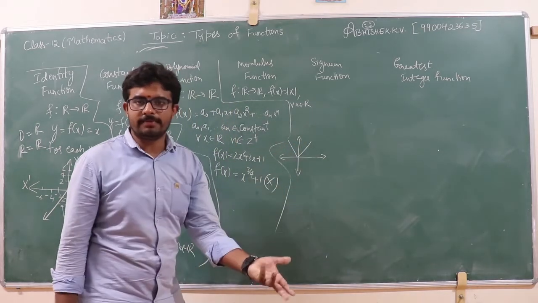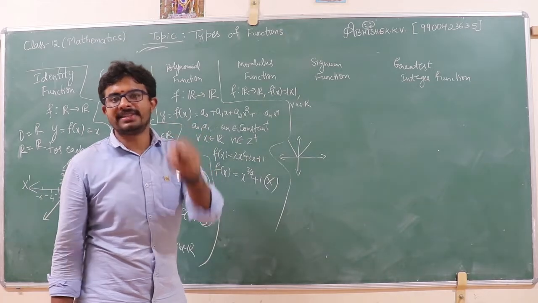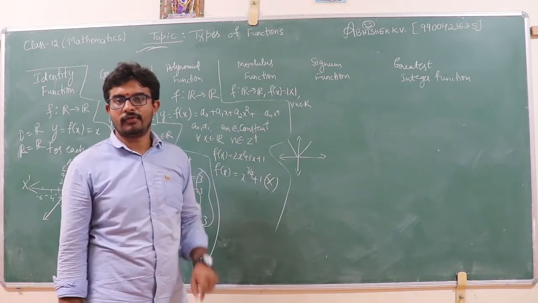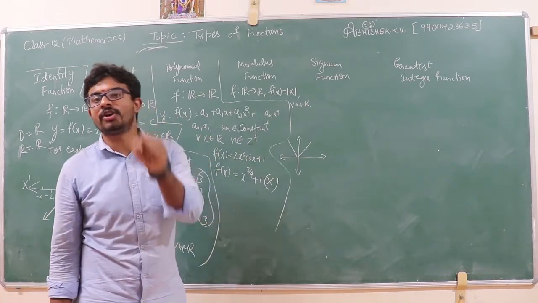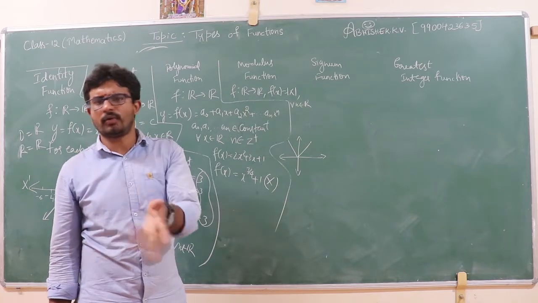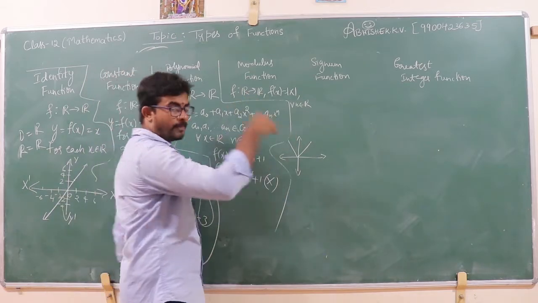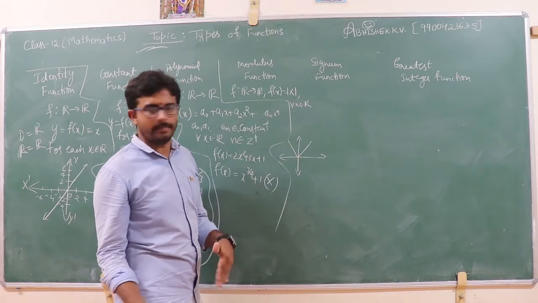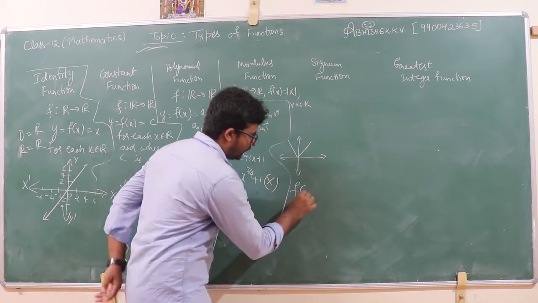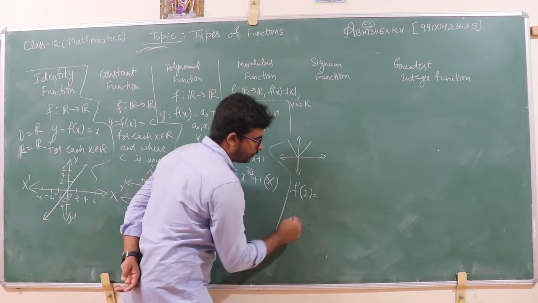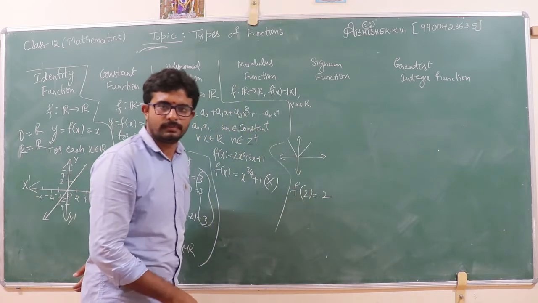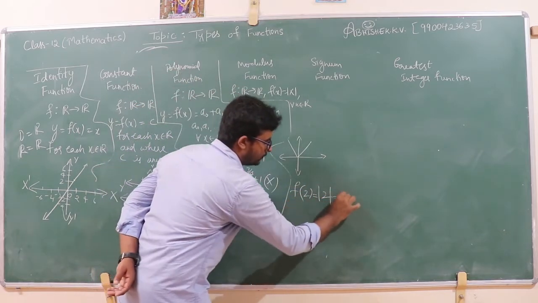For any real number, we get a non-negative real number. Suppose f of 2 is equal to mod 2, this is equal to plus 2.